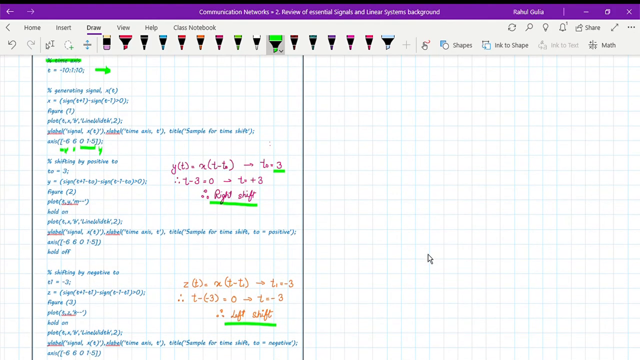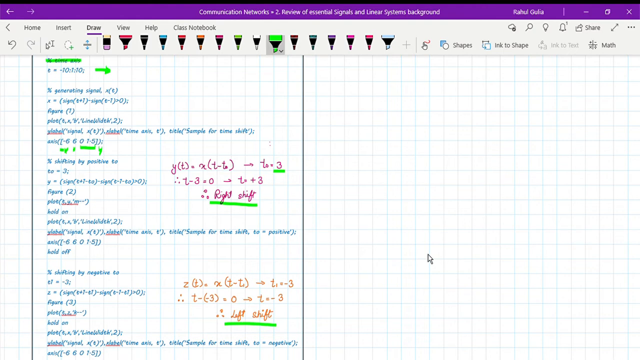Now coming back to the code, I'm going to shift my signal by a positive value of t naught. As we have discussed earlier, when t naught is positive, it gives us a right shift of the signal. So I'm saying t naught is equal to 3, and when I create y, y is nothing but x of t minus t naught. So my signal is this. Now here I have to add this t naught: sin(t+1-t naught) minus sin(t-1-t naught) greater than 0, basically the signal.